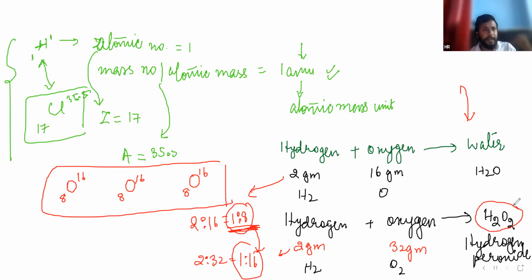So for a specific compound, the proportion must be constant. Got it? And here is the definition of compound: when different elements combine, a compound is formed. Okay, Siddhant? Yes, sir. Okay, thank you.